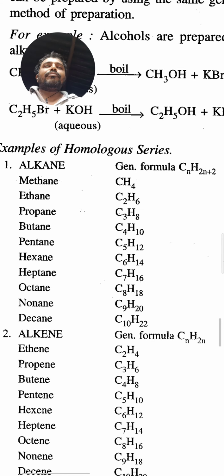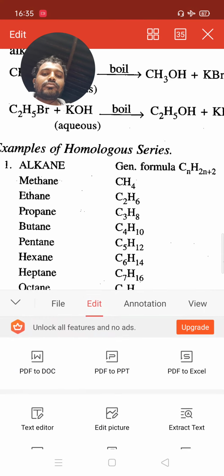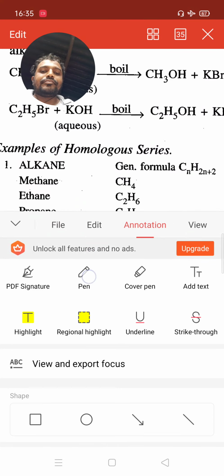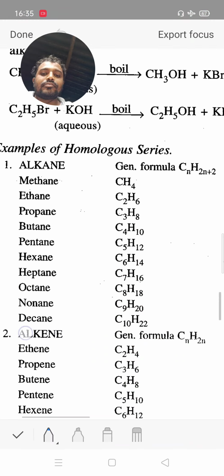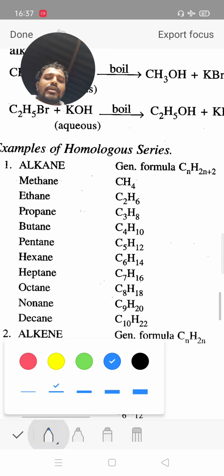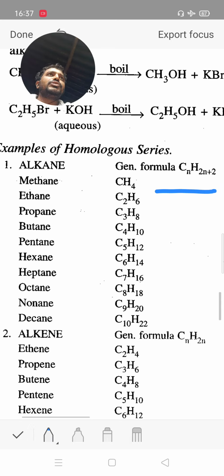In organic compounds, we already discussed alkane in the previous lecture. Now, alkane general formula: CnH2n+2. Put the value of n equal to 1, 2, 3, 4, 5.